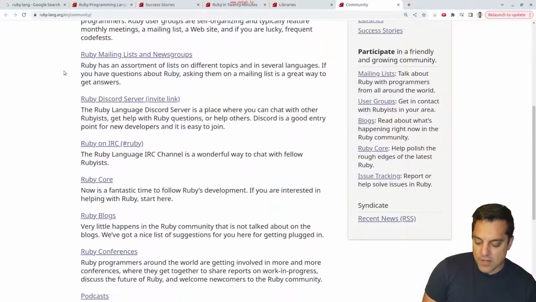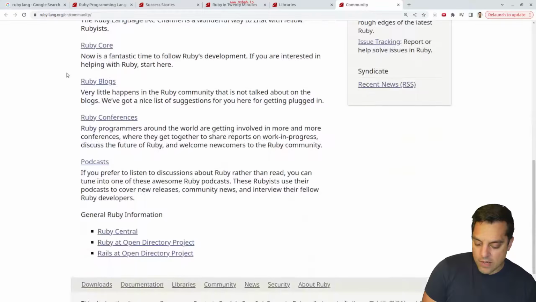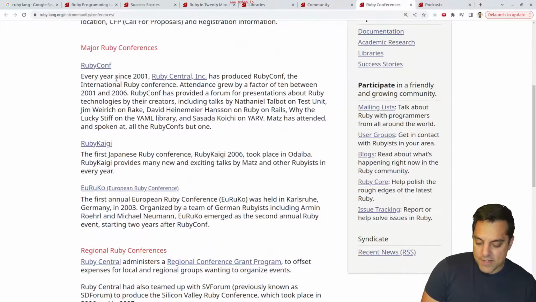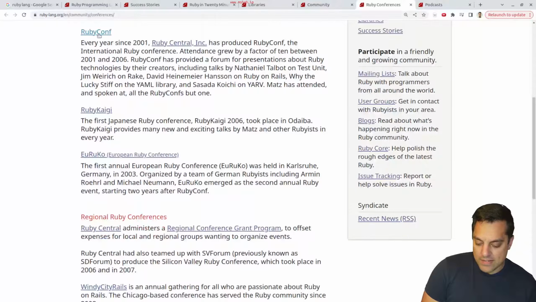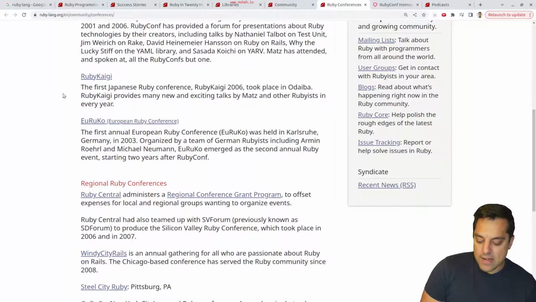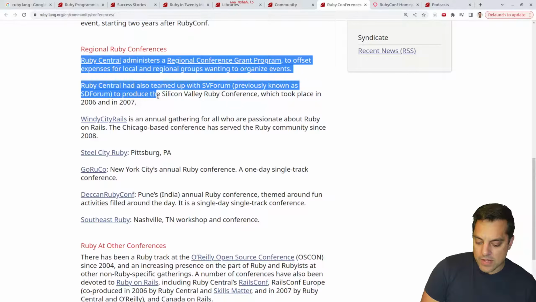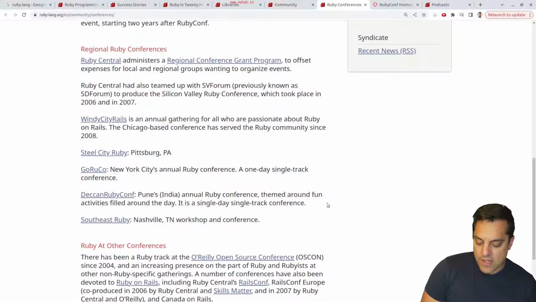Looks like lots of Ruby user groups and so on. Ruby conferences, always like to see that, and podcasts. Okay, that's pretty cool. RubyConf, okay, every year since 2001. Let's just check that out really quick. Again, different programming languages have this, and it looks like, wow, there's regional Ruby conferences as well. So quite the active community here.